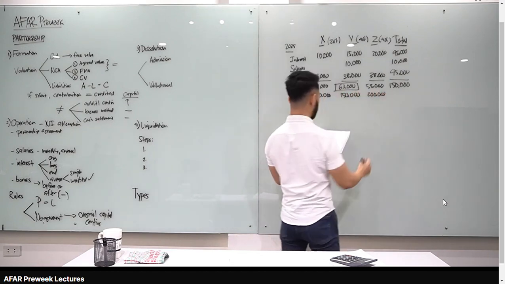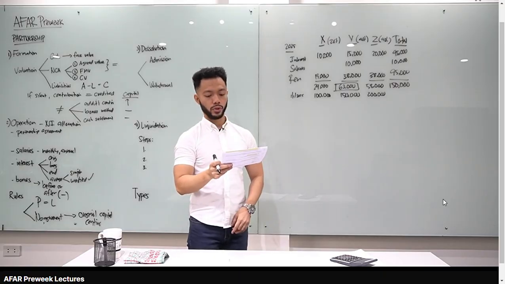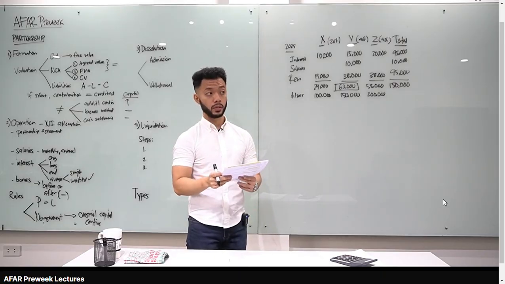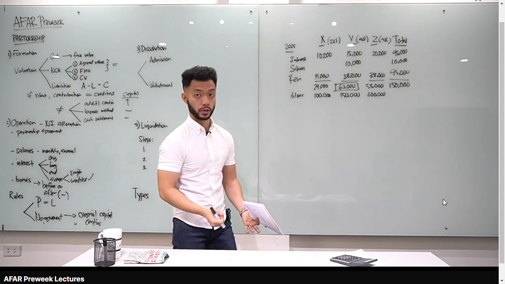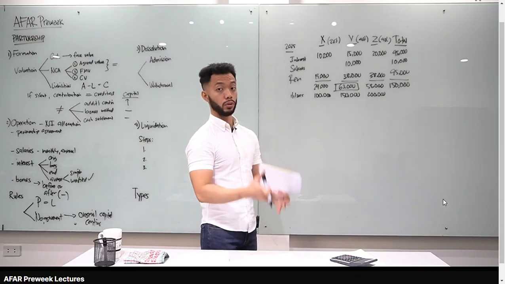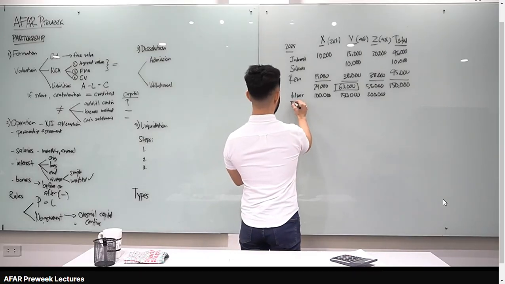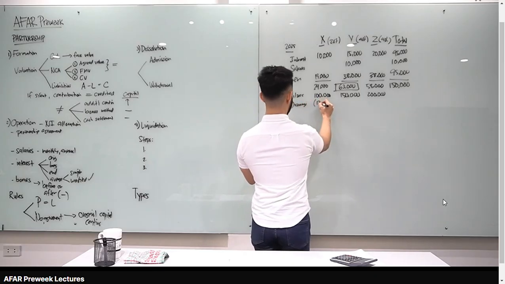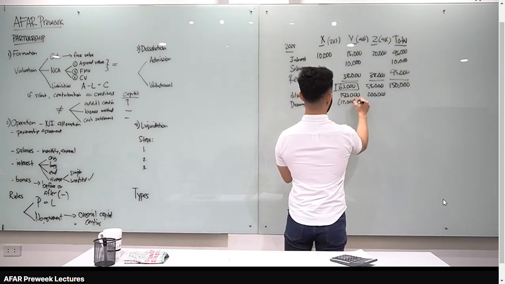Okay, take note class. Dun sa last sentence, nakalagay, each partner withdrew 1,000 for personal use every month. So 1,000 per month times 12, that's 12,000. So we know yung drawings na yan, at the end of each year, kinuklose natin sa capital account. Therefore, yung drawings, minus natin yan sa capital. 12,000 for each partner. Okay.